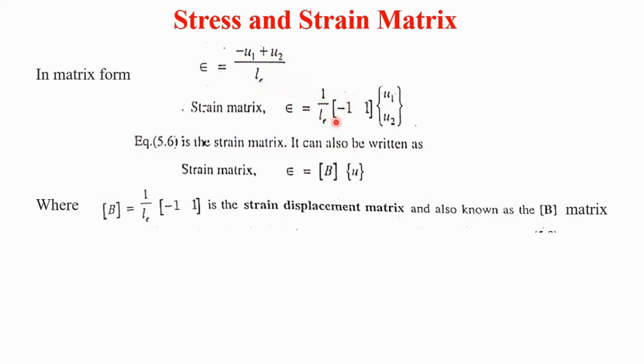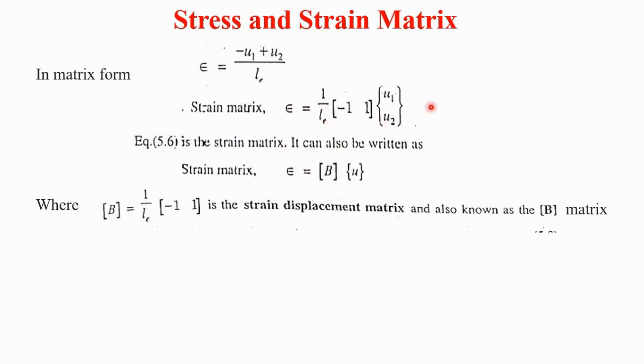In terms of matrix form, it is taken as [−1 1], and this u1 and u2 are taken outside in a matrix. By multiplication of this matrix we will get −u1 + u2, divided by Le.